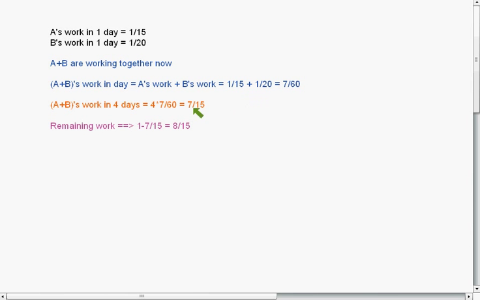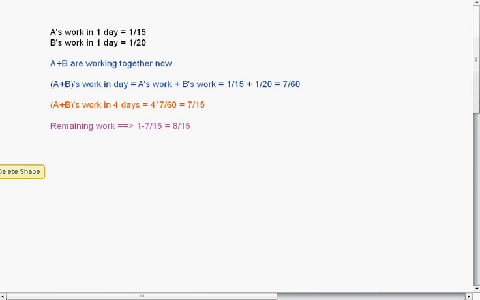So A plus B's work in 4 days will be 4 times 7 upon 60, because it is given in the question that they worked together for 4 days. So it will be 7 upon 15. So when they work together for 4 days, they were able to complete 7 upon 15 work. So what's the remaining work? Remaining work will be 1 minus 7 upon 15, that is 8 upon 15.